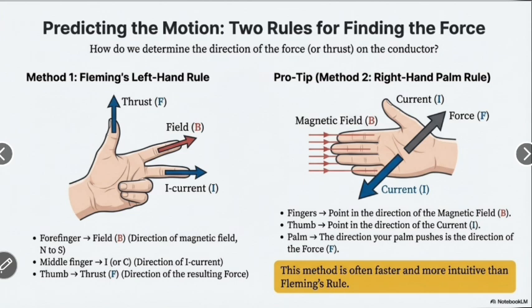The fingers point in the direction of the magnetic field B, the thumb points in the direction of the current I, and your palm pushes in the direction of the force F. This method is often faster and more intuitive than Fleming's rule.